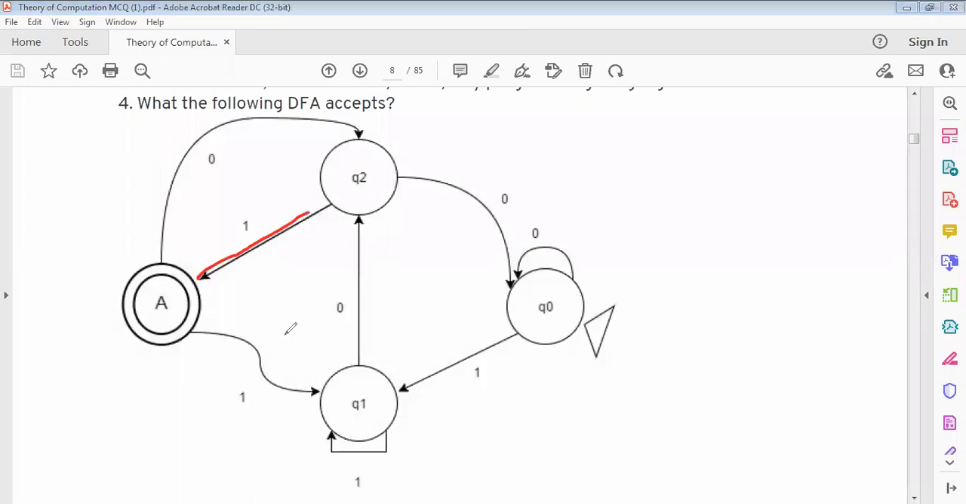Next, 0 is also accepted, 0 is also accepted, and 0 and 1 is also accepted.